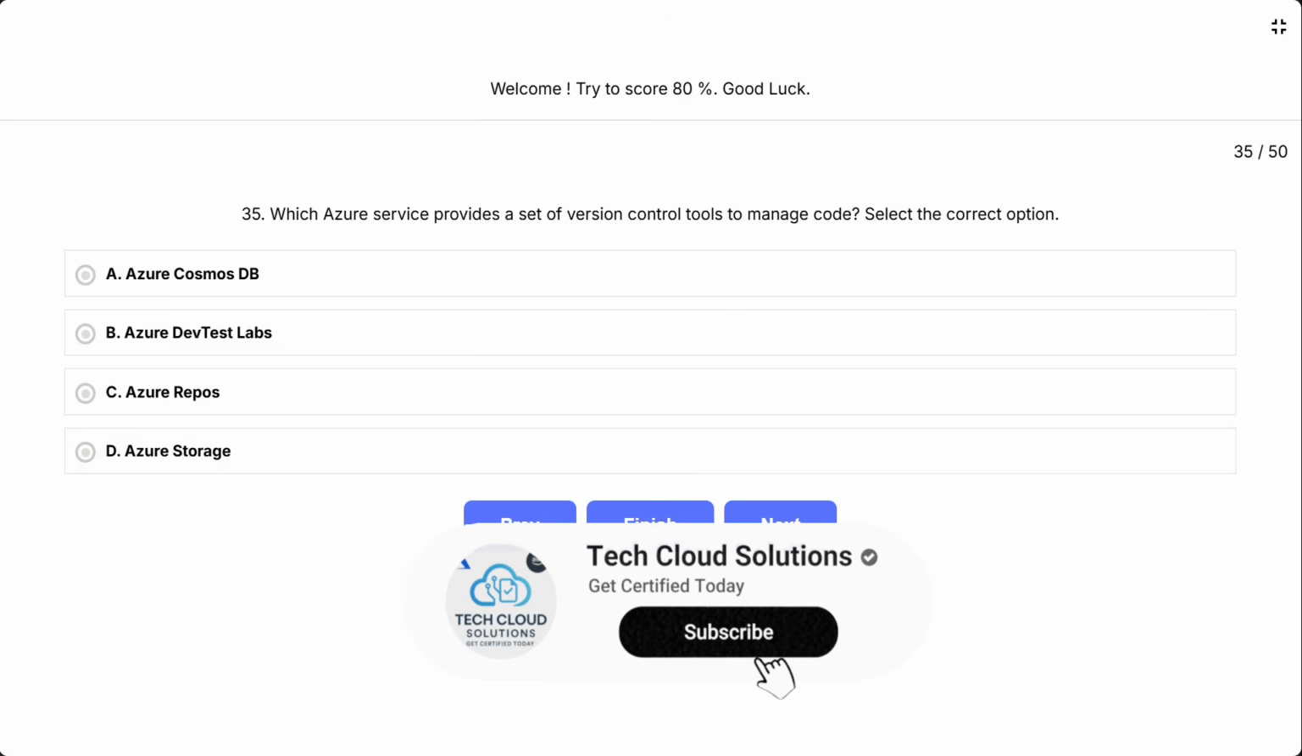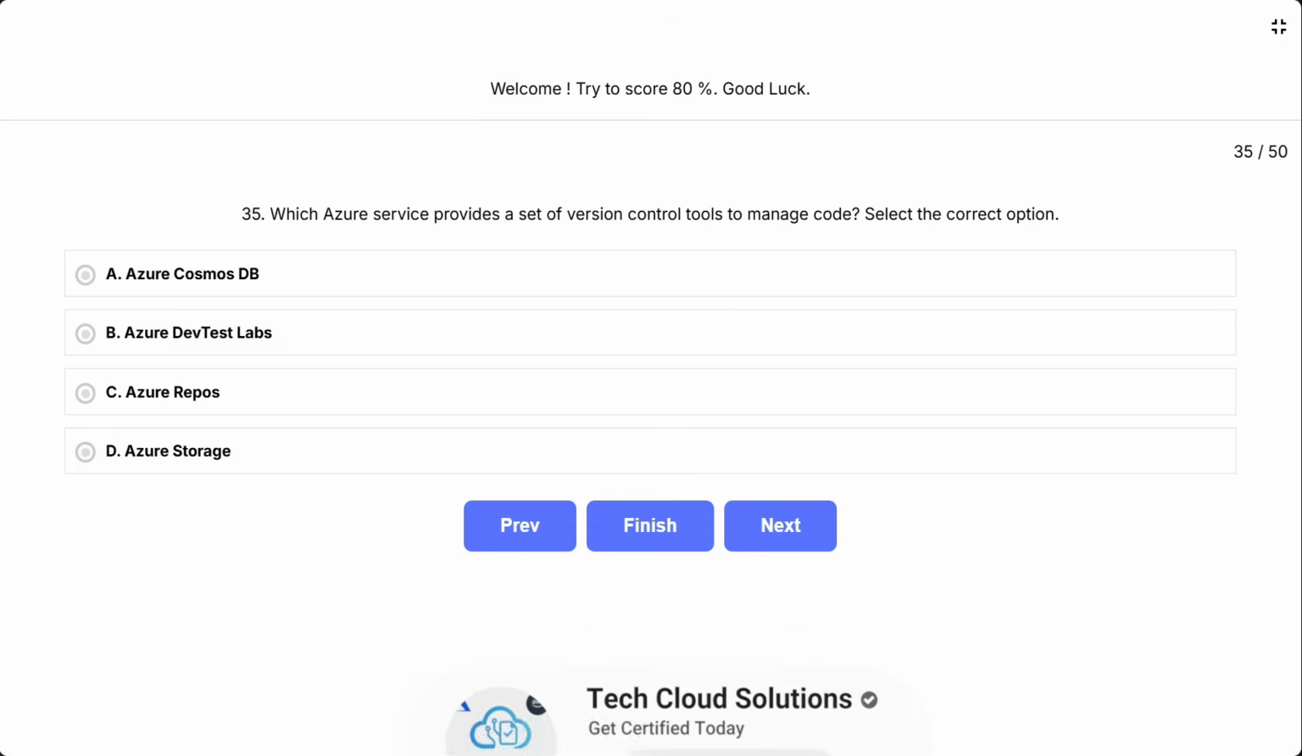Question 35. Which Azure service provides a set of version control tools to manage code? Select the correct option. A. Azure Cosmos DB. B. Azure DevTest Labs. C. Azure Repos. D. Azure Storage.